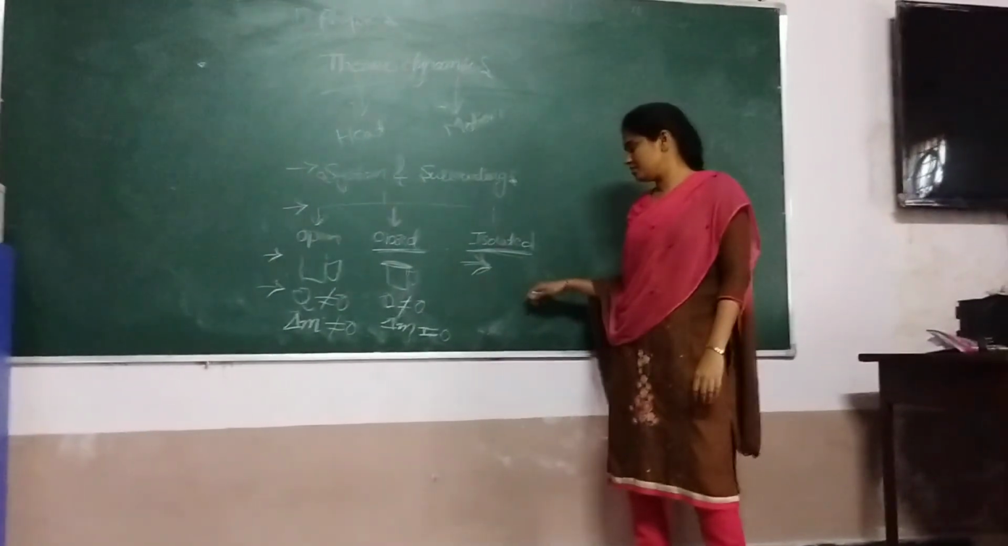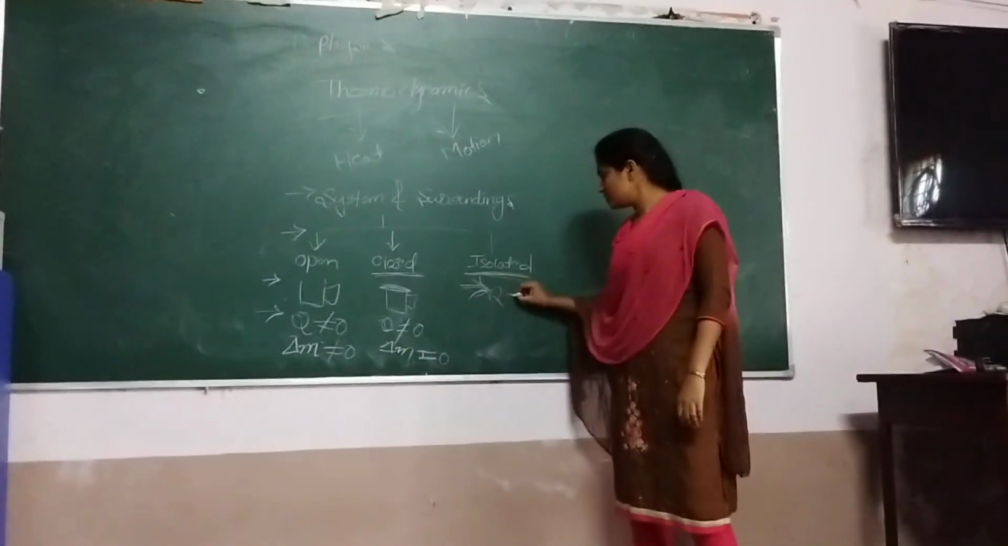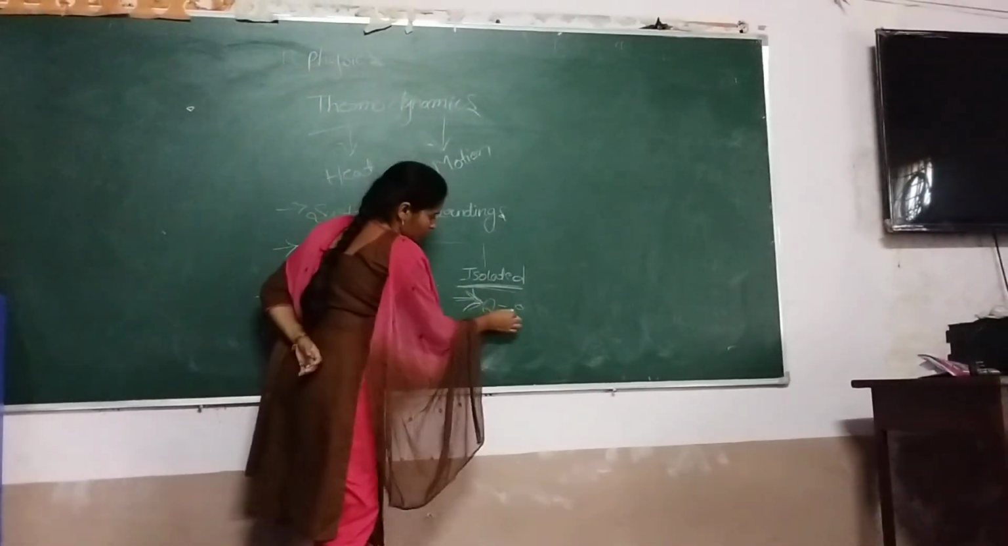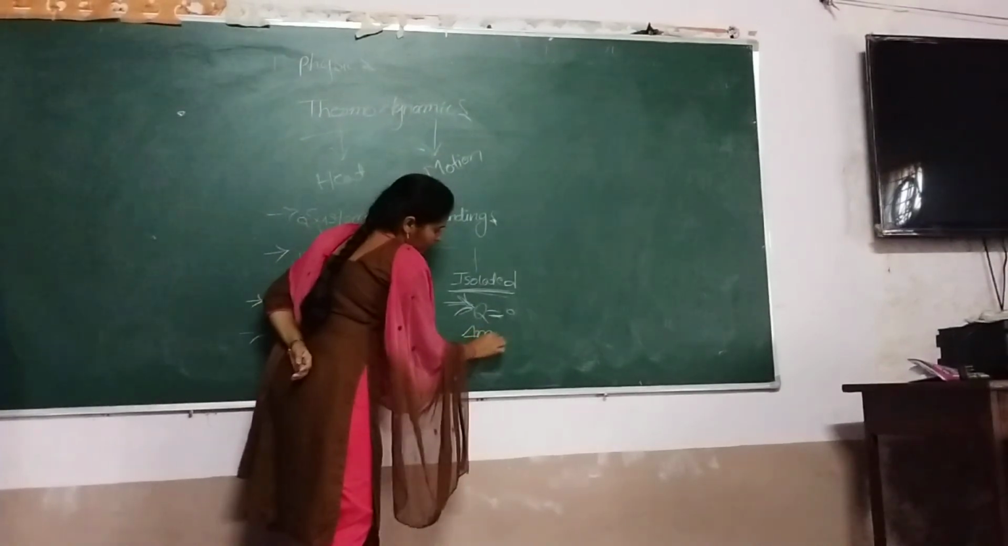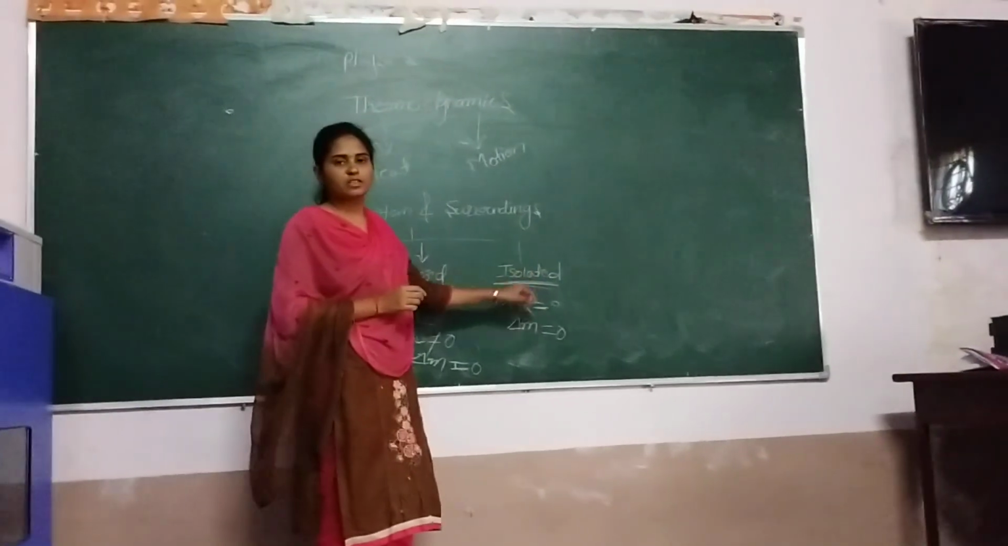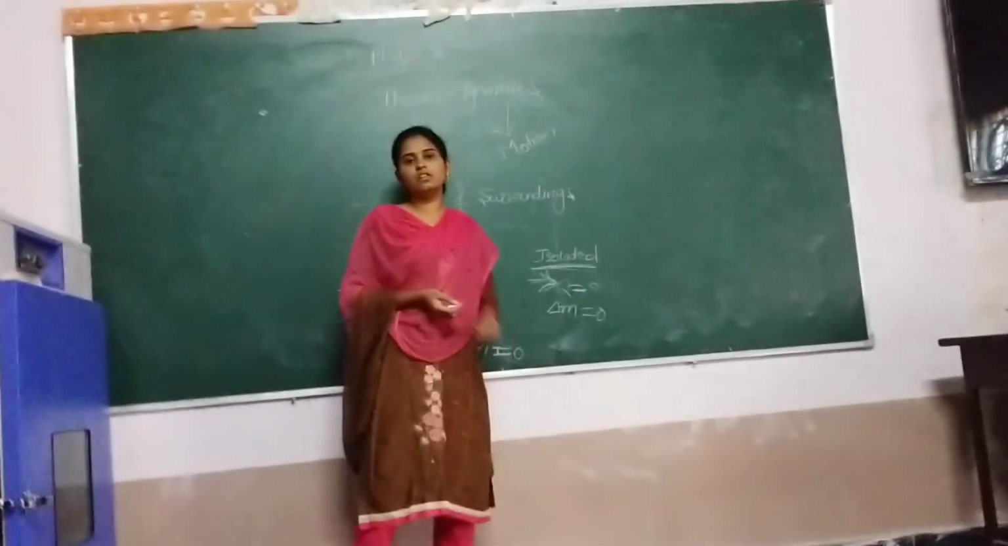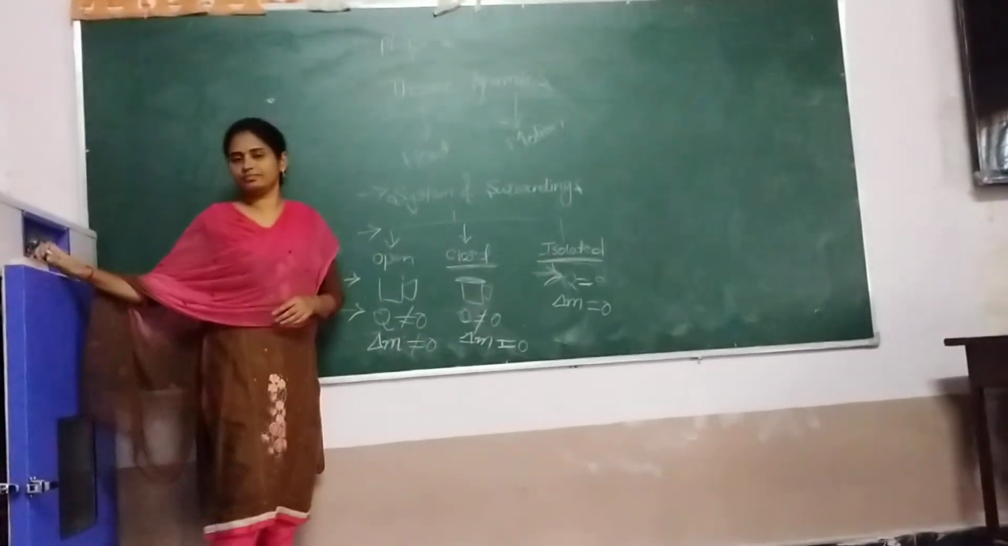In isolated system, Q is equal to 0 and delta M is equal to 0. In isolated system, heat energy does not change and mass also does not change.